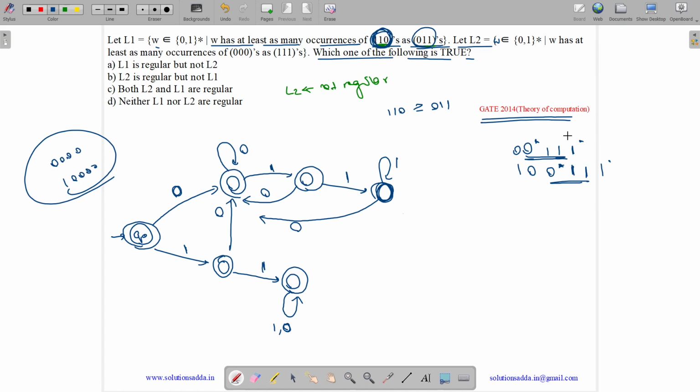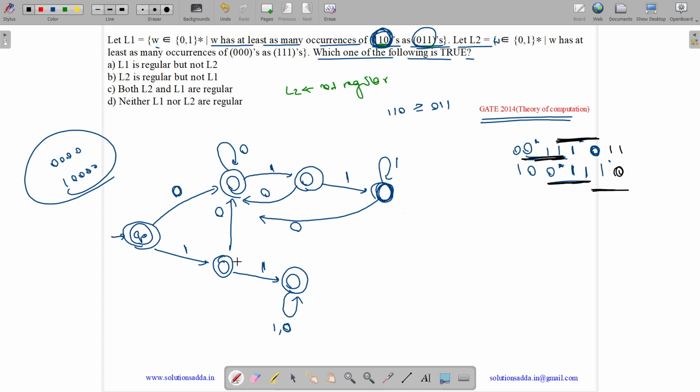But if after a 011 you get a 0, then what happens? After this state, if you get a 0, then you have 011 as well as 110. Now if another 011 comes from over here, it will be a non-accept state.